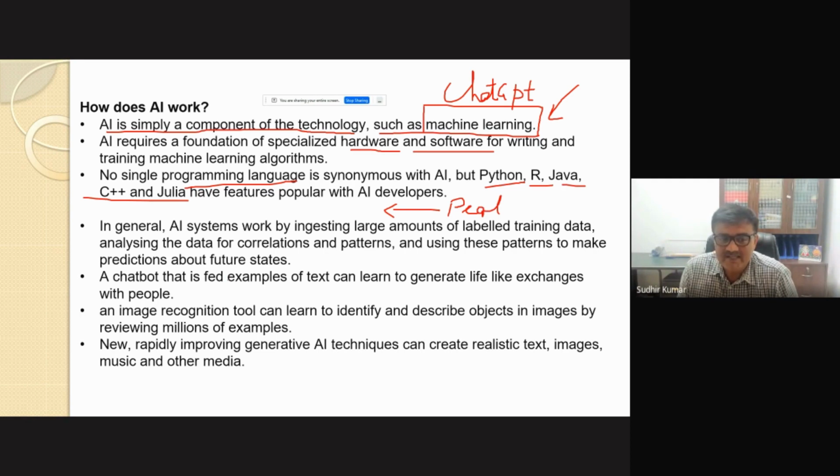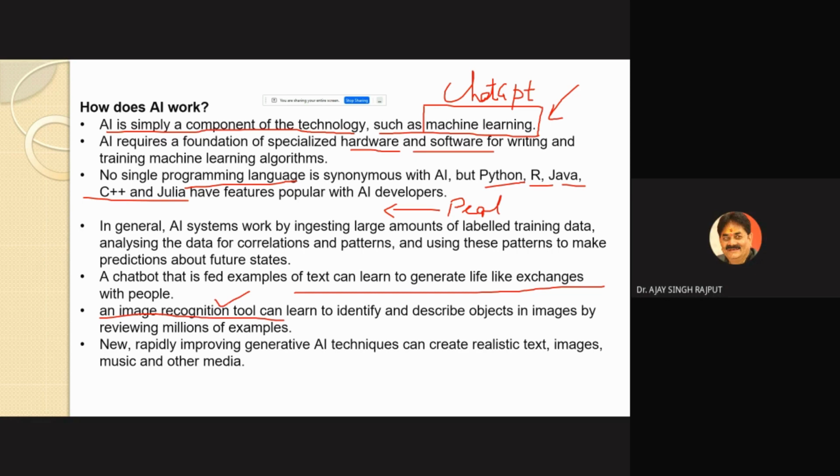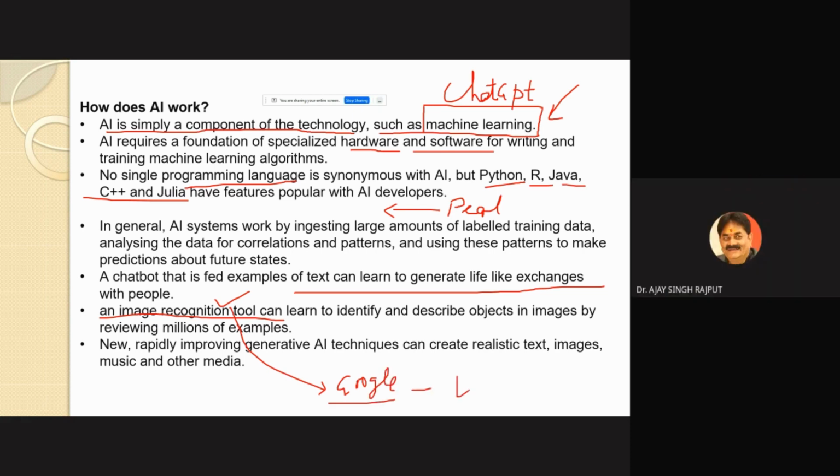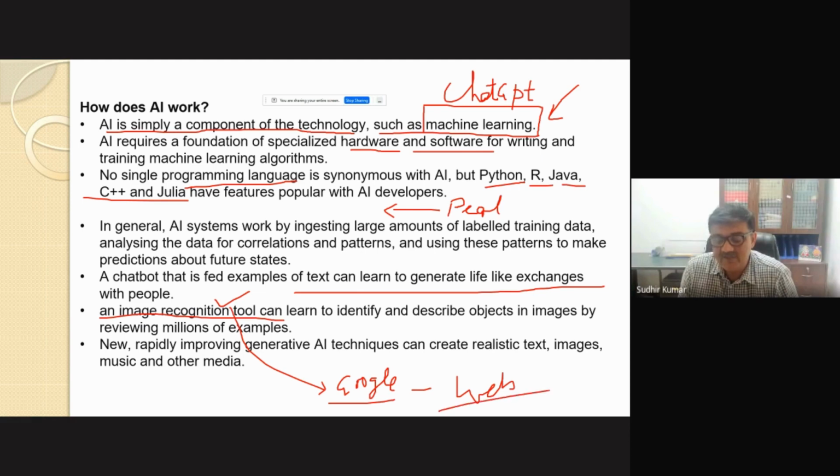One more aspect is the chatbot. For example, we ask for some kind of information in text, and we can learn and exchange with people. And one more thing, at this point of time, with AI tools we can easily recognize images. If you upload your images on Google and ask for similar images, you can find all the similar images available on the web. So based on that, information can be obtained.